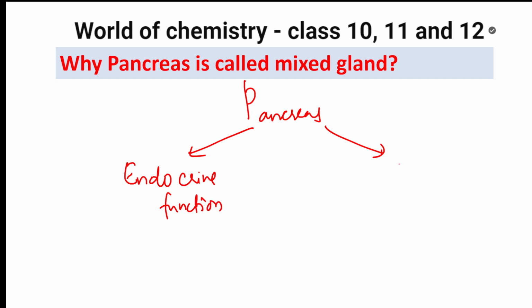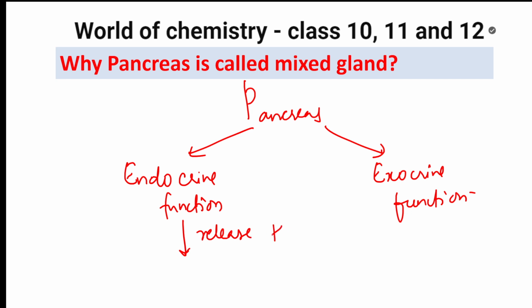The second type of function which it performs is exocrine function. Endocrine functions are going to release hormones. Those hormones are insulin and glucagon.